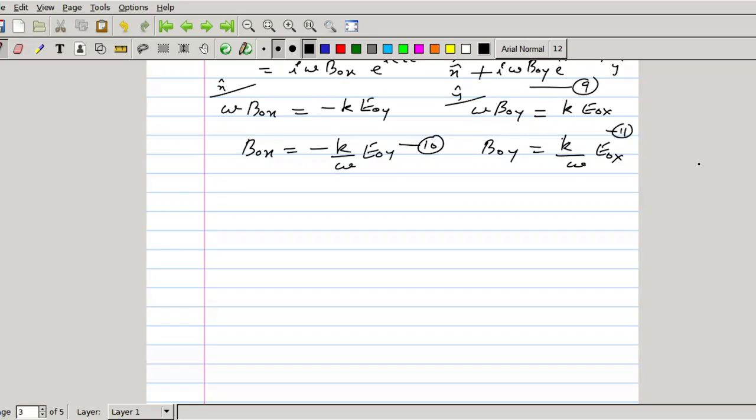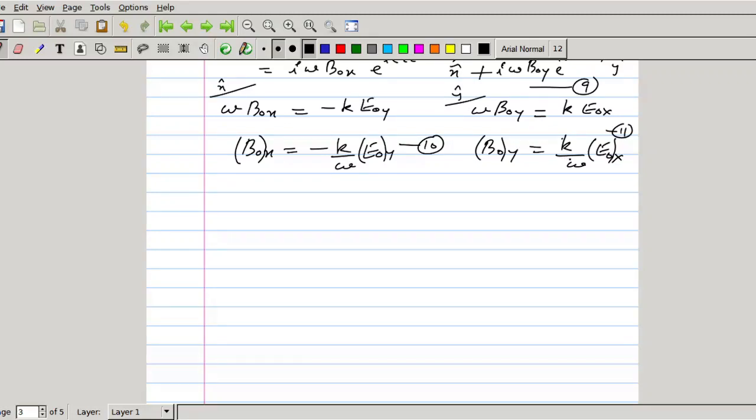So we have obtained the relation connecting electric and magnetic field vectors. B0 component along x direction, this is E0 component along y direction. B0 component along y direction, E0 component along x direction. So we have obtained the relation connecting the amplitudes of electric and magnetic field vectors.